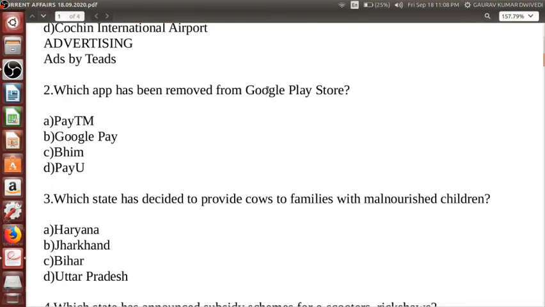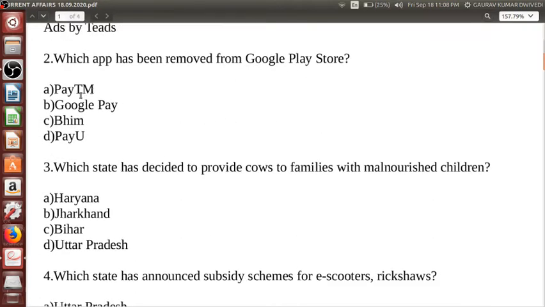Which app has been removed from the Google Play Store? Paytm, Google Pay, Bheem and PayU. Okay, so I hope Paytm has been removed, because this was belonging to China or something. We will be going ahead. So in the same way, just write down number 2 and just in front of it write down your options. Bheem cannot be removed because this is the Indian app only. Google also cannot be because we cannot remain or survive without Google, as all of us we know.